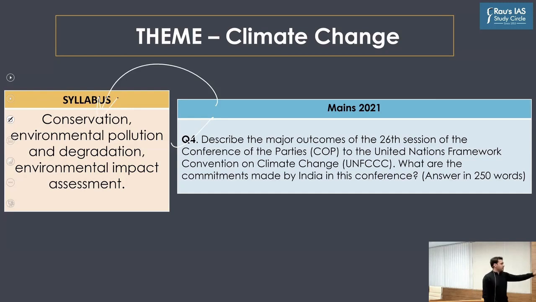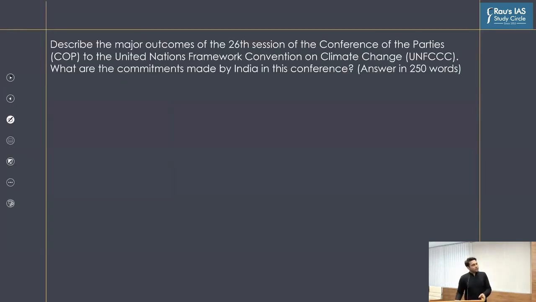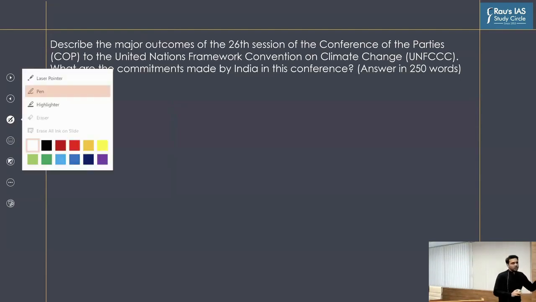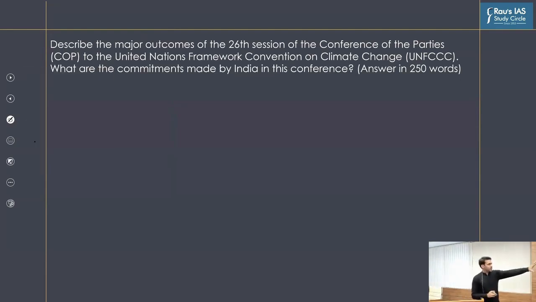So basically everything related to climate. Okay, so this is the question. And as we have discussed yesterday also, the first part of writing an answer is to decode the main demand of the question correctly, right? So when it comes to decoding the main demand of the question, this is a very straightforward question.